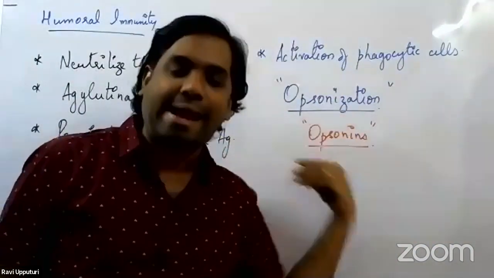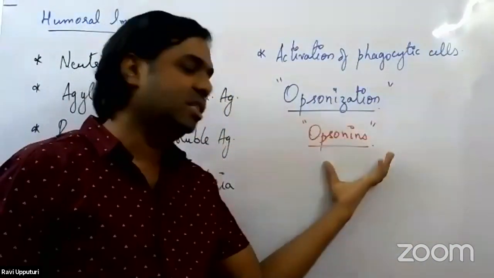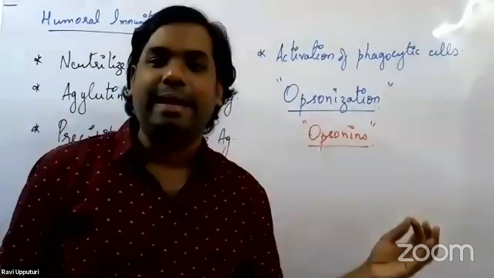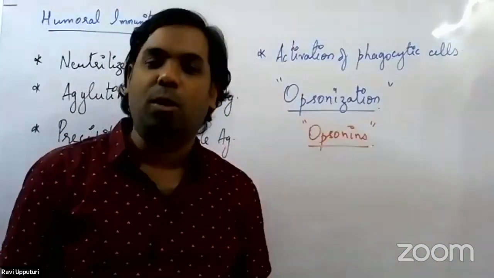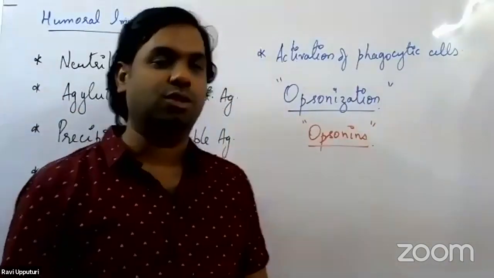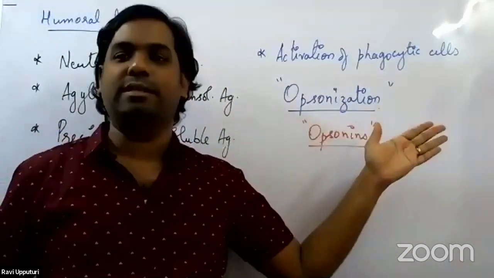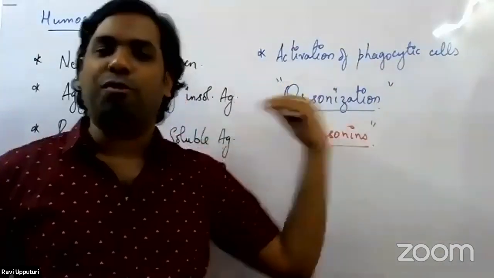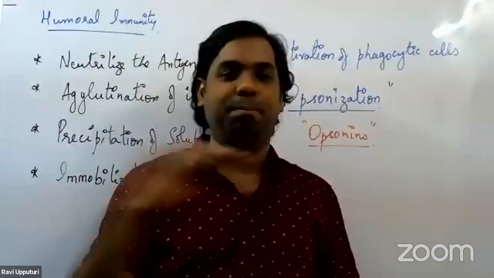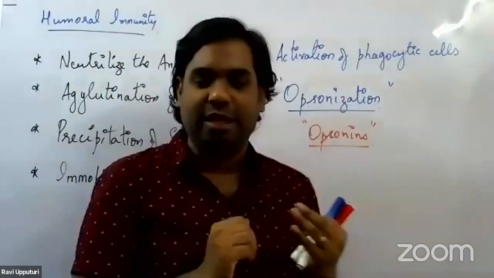Since antibodies are involved in activating the phagocytic cells, antibodies here are referred to as opsonins. So this is opsonin-mediated phagocytosis, or antibody-mediated phagocytosis. In this case, we call it opsonization. Through opsonization, phagocytosis is done. Through phagocytosis, whatever antigens have been locked are completely destroyed. I mean, they are being fragmented, as we have seen yesterday.